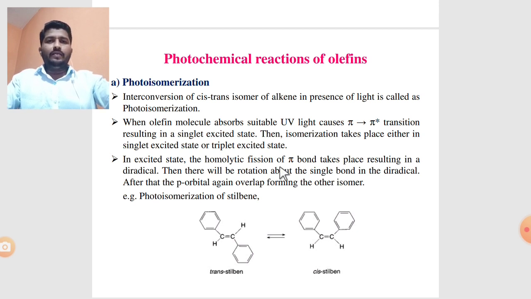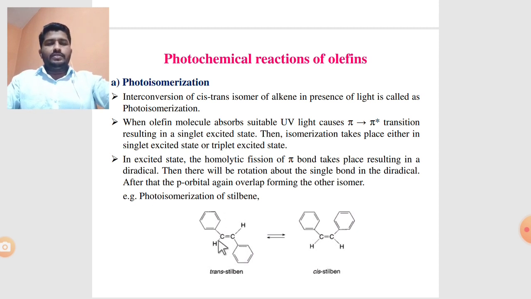After homolytic cleavage, the double bond is converted into a single bond, and we know that rotation around a carbon-carbon single bond is possible, so there is a rotation of 180 degrees, and finally the trans isomer is converted into the cis isomer and the cis into the trans isomer. This interconversion in the presence of light radiation is called the photoisomerization reaction.